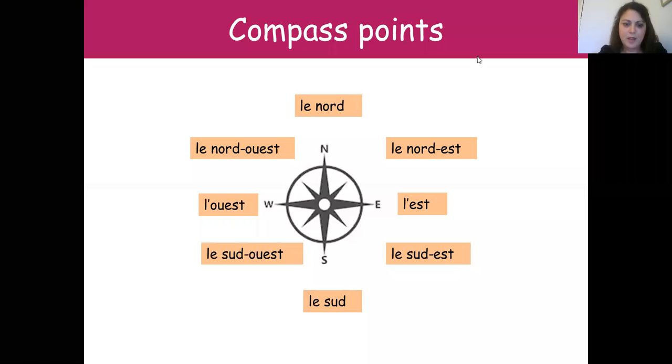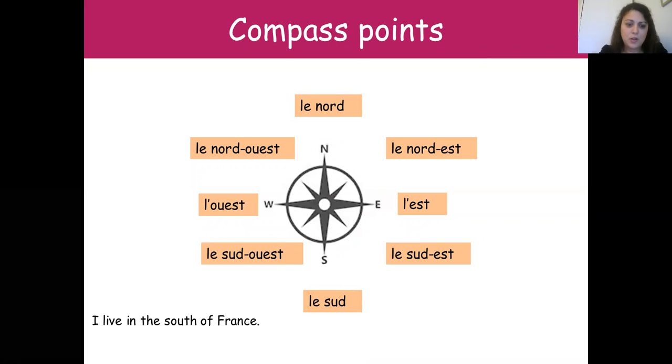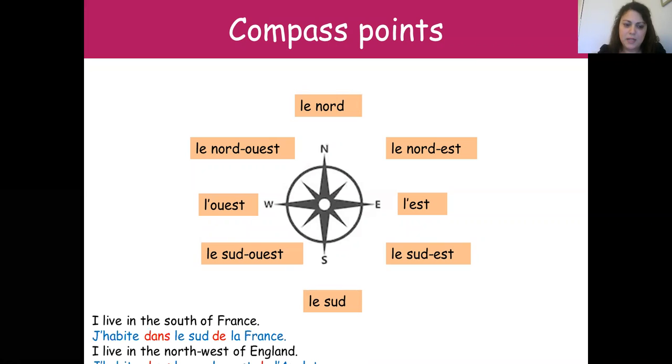To say I live in the south of France, you will translate into "J'habite dans le sud de la France." You have dans before, and then le sud is masculine, and then you need the preposition de, which is highlighted in red, la France. I live in the northwest of England will be "J'habite dans le nord-ouest de l'Angleterre."